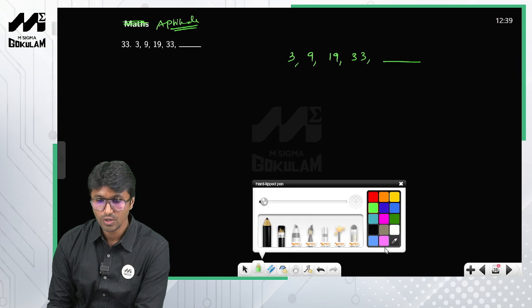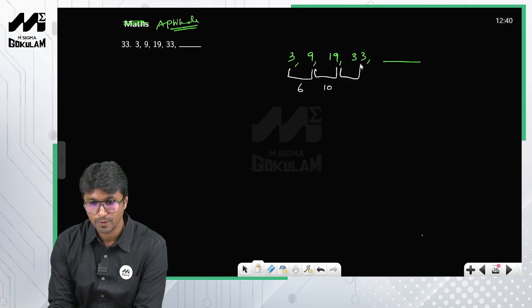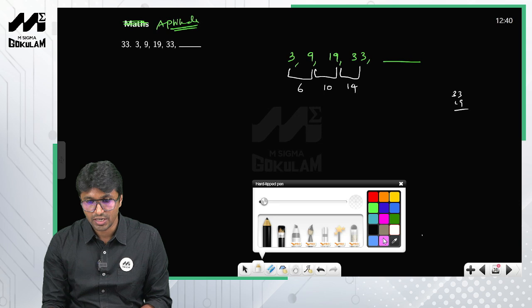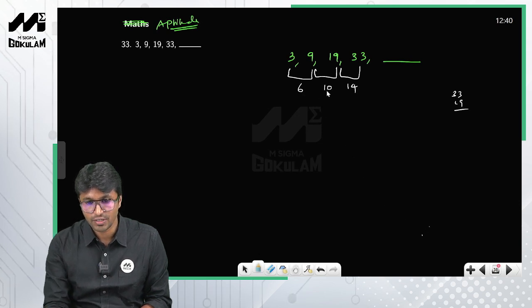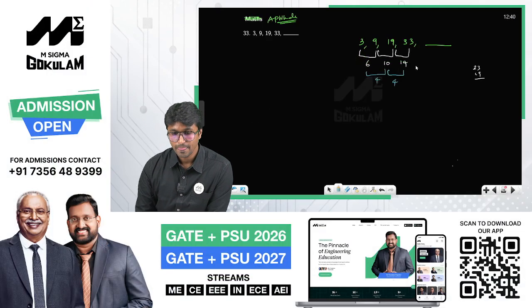First I'll try to find the difference between the consecutive numbers. 9 minus 3 is 6, 19 minus 9 is 10, 33 minus 19 is 14. I don't see any pattern directly, but the difference between these differences is 4, and here also it is 4. So therefore the next difference should also be 4, so 4 greater than 14, this should be 18.